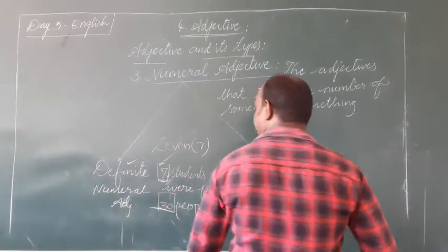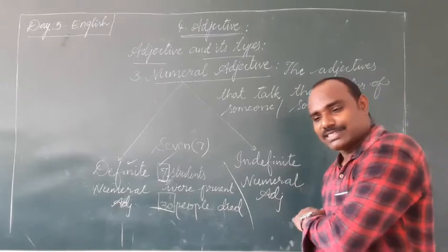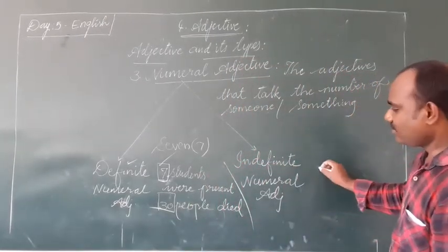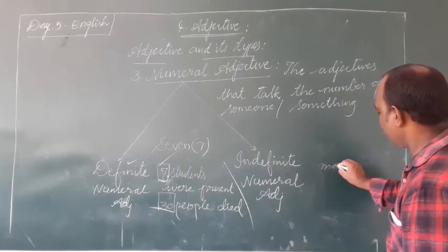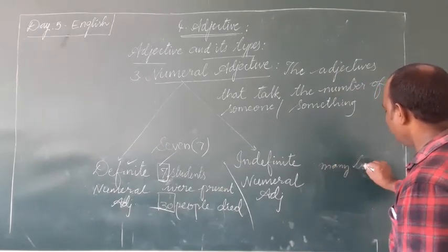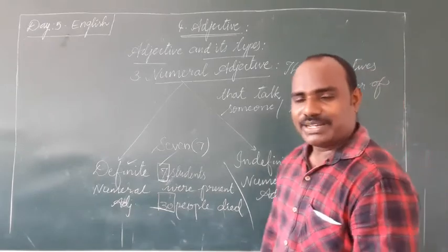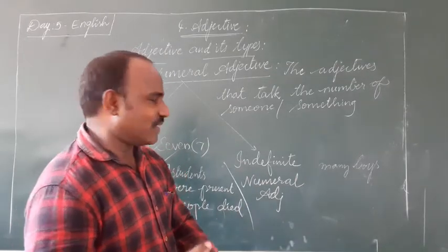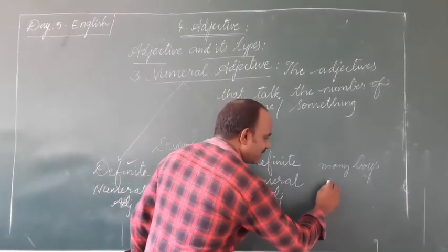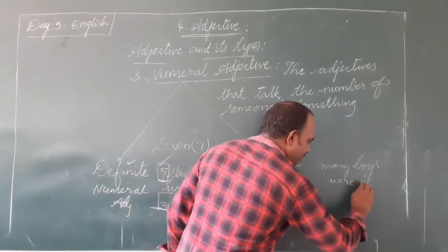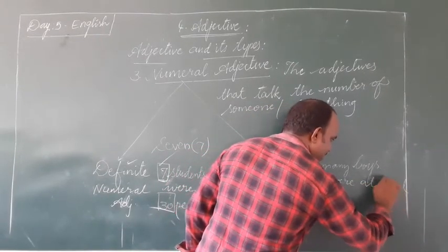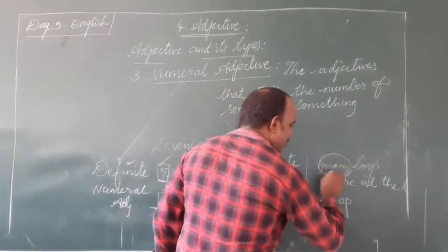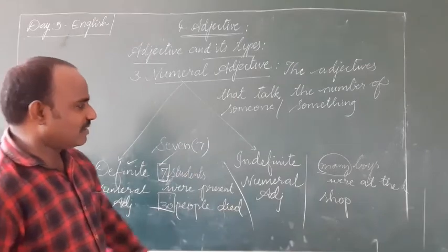And coming to indefinite numeral adjectives, the word that does not specify a particular number of someone or something. See, for example, many boys. It is very close to the quantitative adjective. Many boys were at the shop.